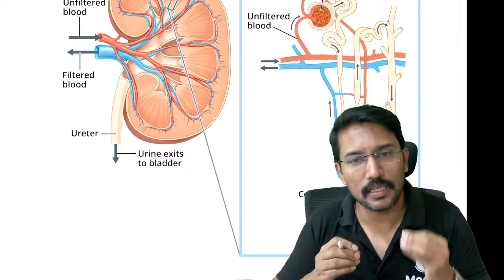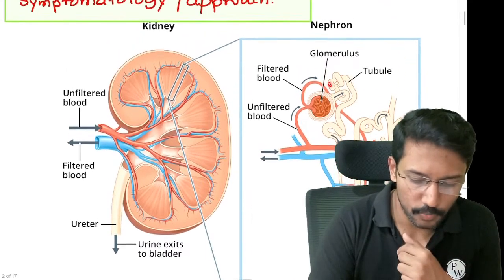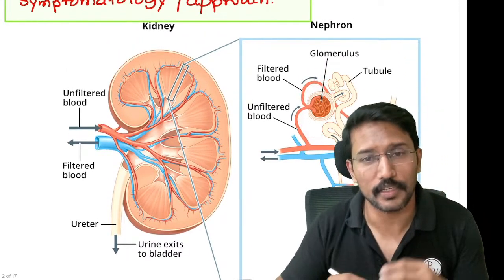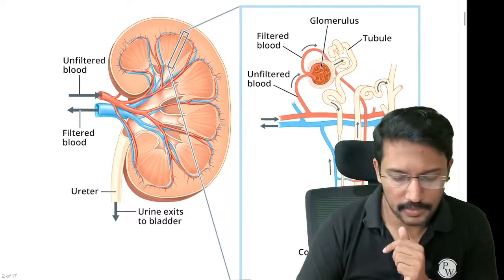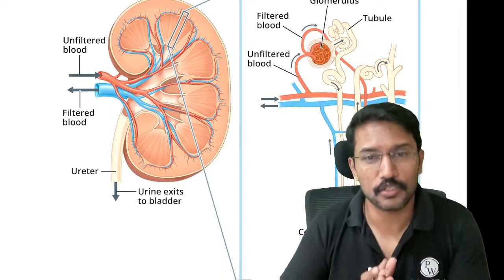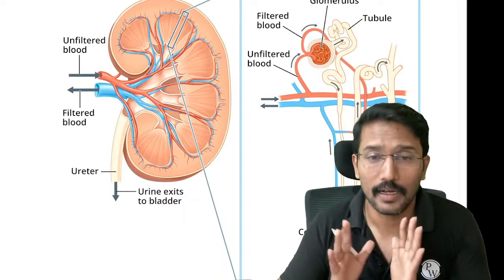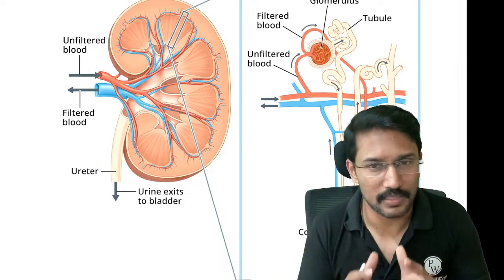So when we say that kidney is dysfunctional, it means the problem may be in the glomeruli. If the problem is in the glomeruli, that is what we call glomerular disorders or glomerulonephritis. Then the problem may be in the tubules. If it is in the tubules, we will call it tubular disorders. Apart from the nephrons, there is also connective tissue which is holding all these nephrons together.